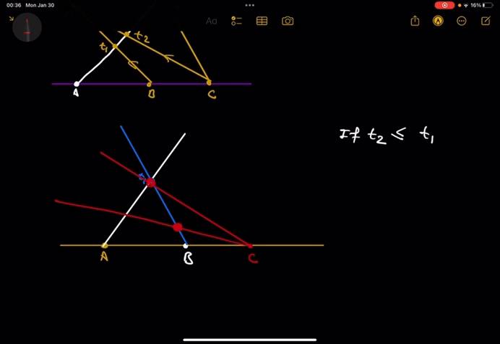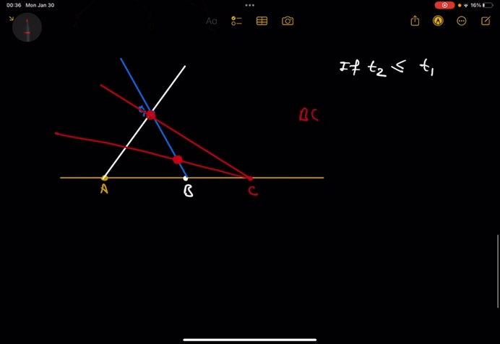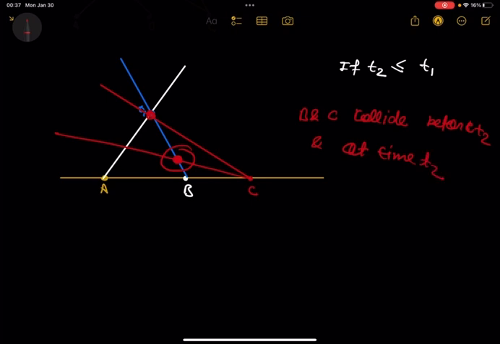So we can say that if T2 is less than T1, then B and C collide before T2. This is the point. And at time T2. So this is the answer.